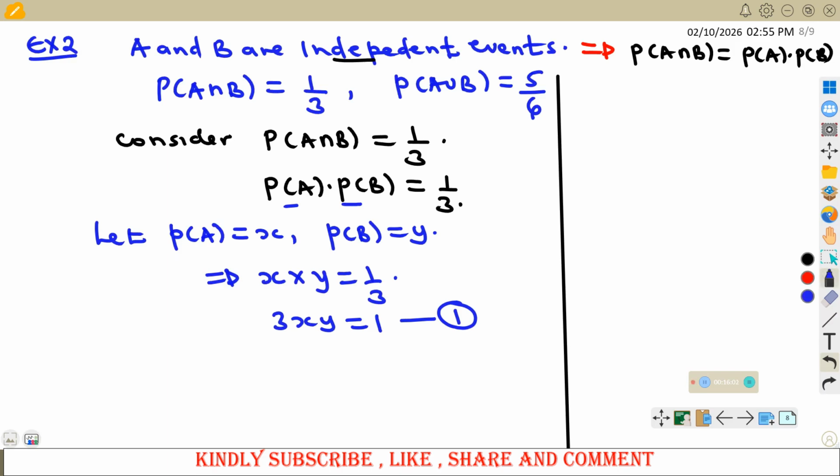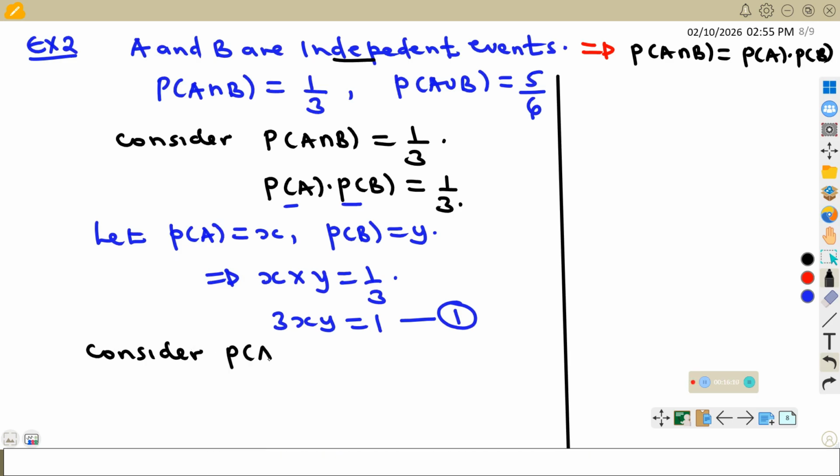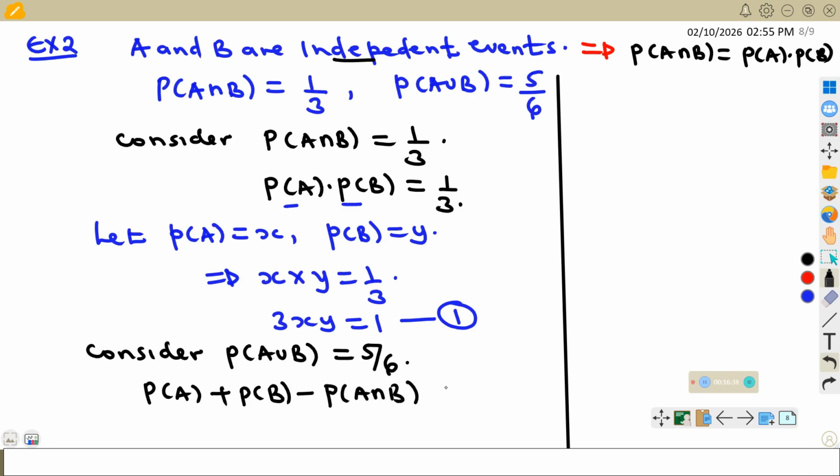So 2, I will consider probability of A union B, which is given as 5/6. By definition, this is the same as probability of A plus probability of B minus probability of A intersection B, which is equal to 5/6.